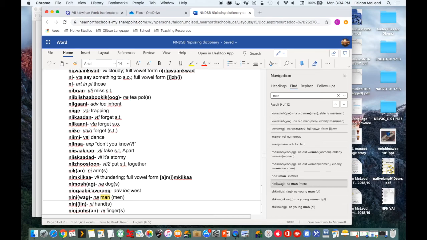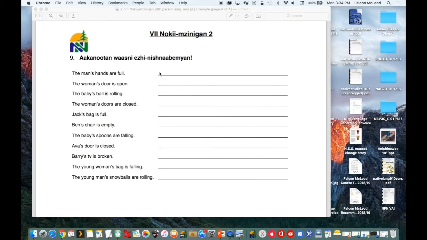So nene means man. Hands. We know hand is ninj. Since we're talking about the man's hand, that makes it fourth person, so we need the plural suffix or fourth person suffix.